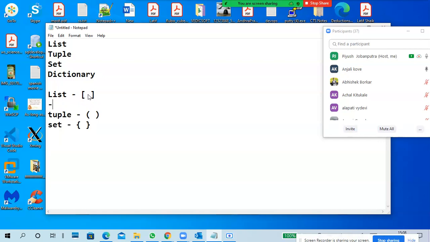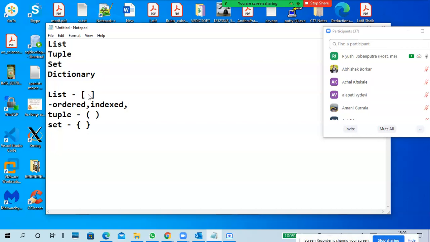So in the list, everything is ordered. Ordered means indexed, and reverse indexed. Ordered means indexed only.